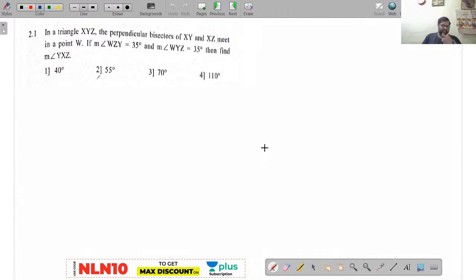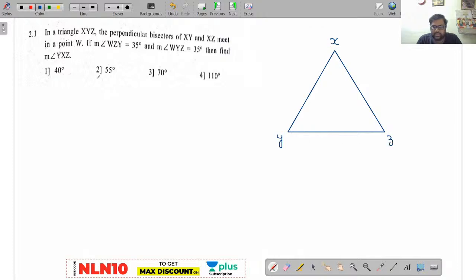Right. Now observe this question. I'll give you 1 minute for this. You have to solve immediately, right? Everybody knows about this. Using the basic property of circles, I'll draw the diagram here. XYZ is a triangle.